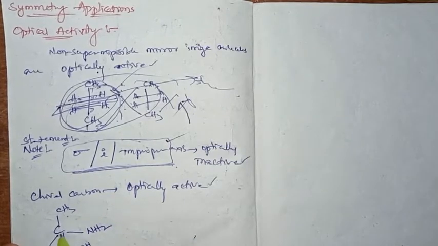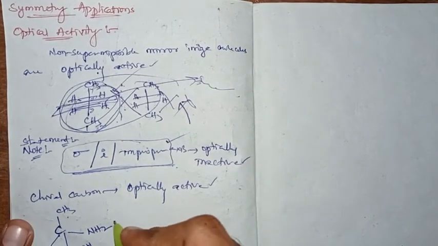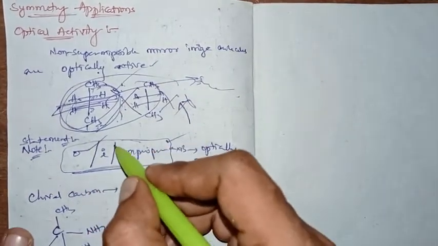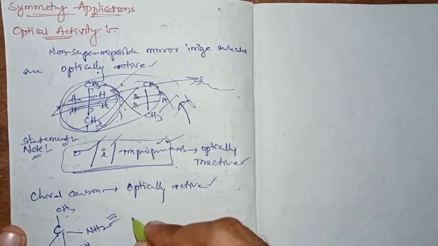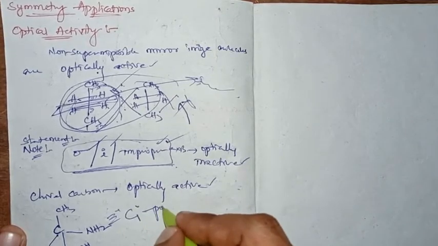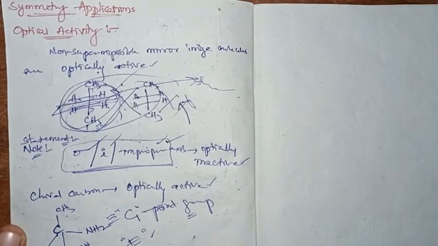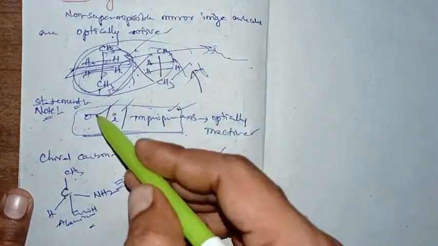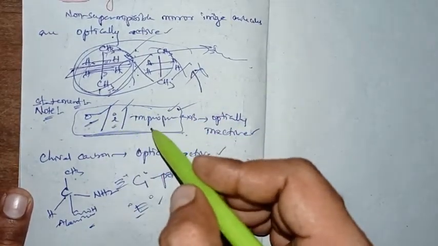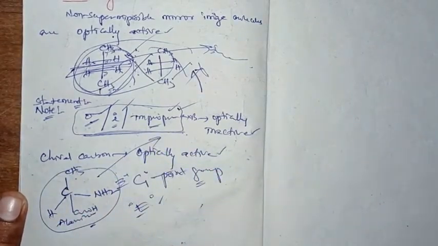When we take alanine, it has a methyl group, hydrogen, an acidic group and an amine group, right. Such a molecule will never have any plane of symmetry, inversion center, or improper axis of symmetry. It will belong to the C1 point group, where it has only identity, no more elements. So in the C1 point group, with the absence of plane of symmetry, inversion center, and improper axis of symmetry, the molecule will behave as optically active.